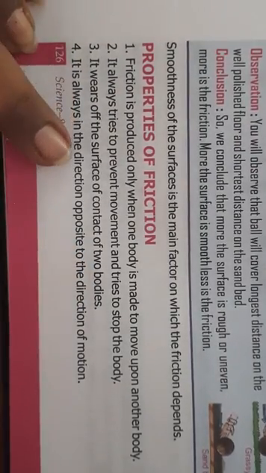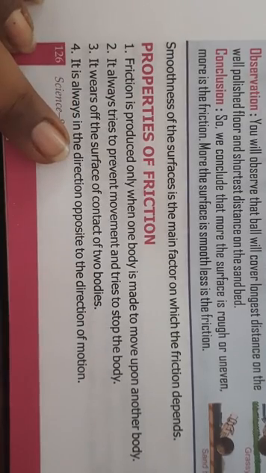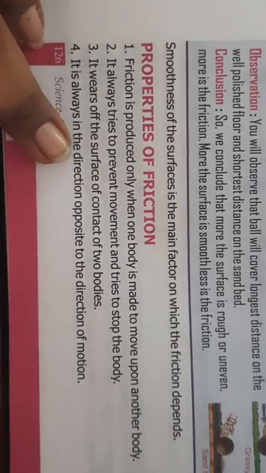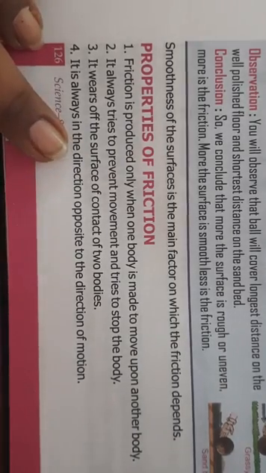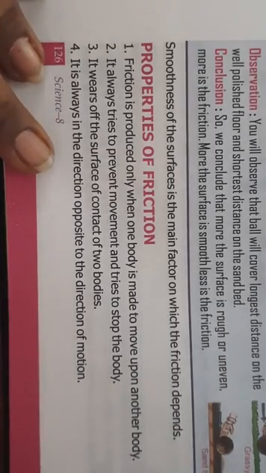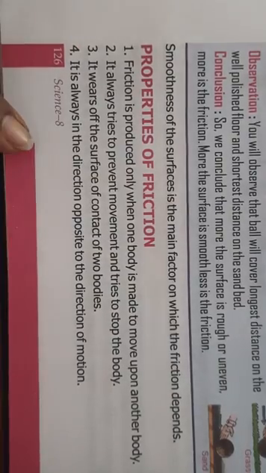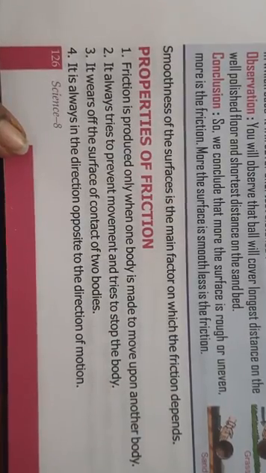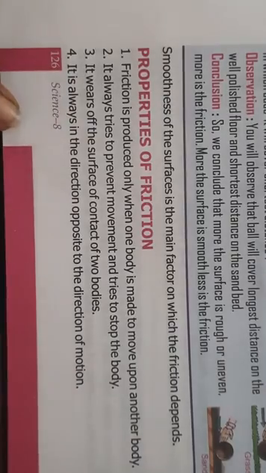It wears off the surface of contact of two bodies. When two bodies are in contact, what will happen? Due to friction, there is wear and tear. They rub against each other. And it is always in the direction opposite to the direction of motion. Friction is always in the opposite direction. So these are the properties of friction.